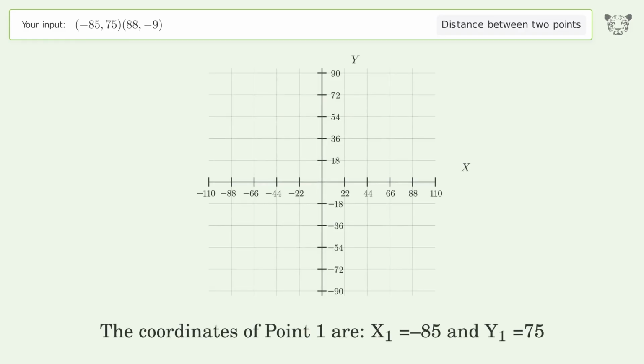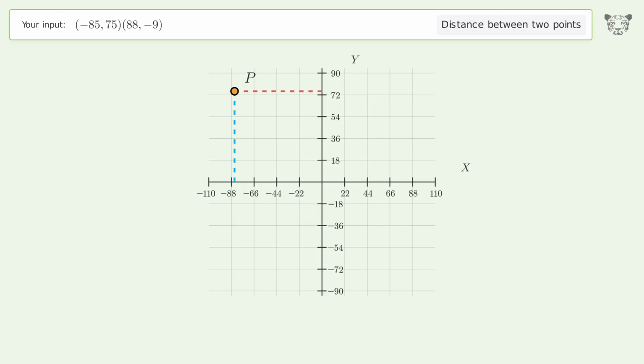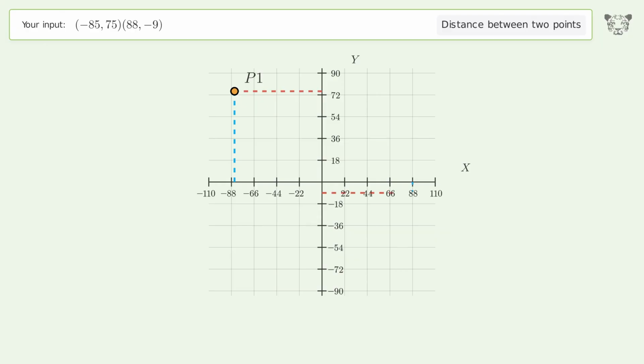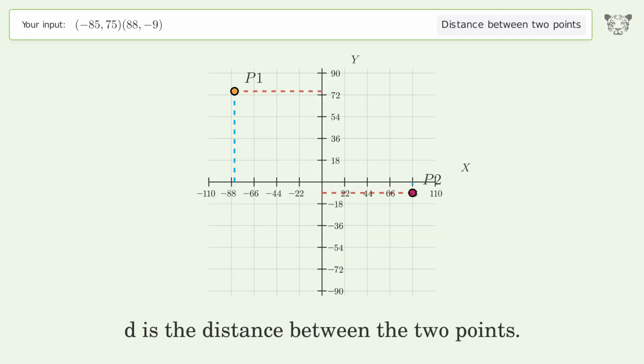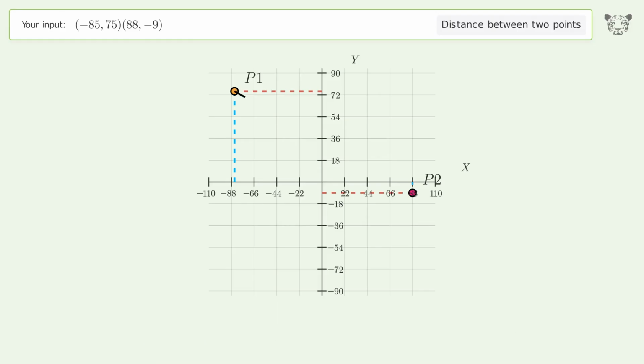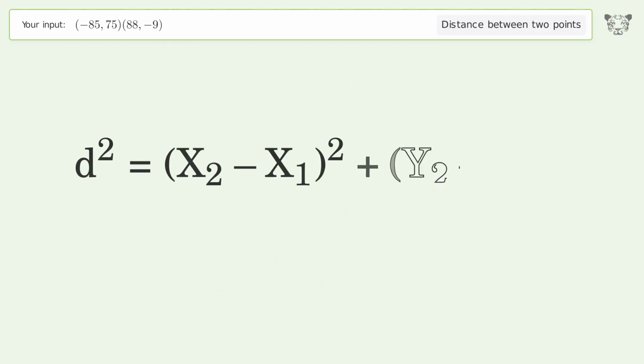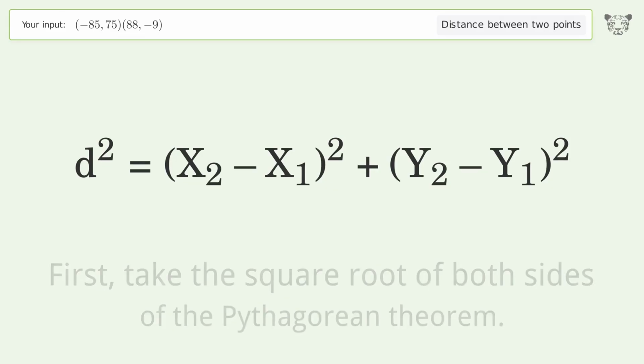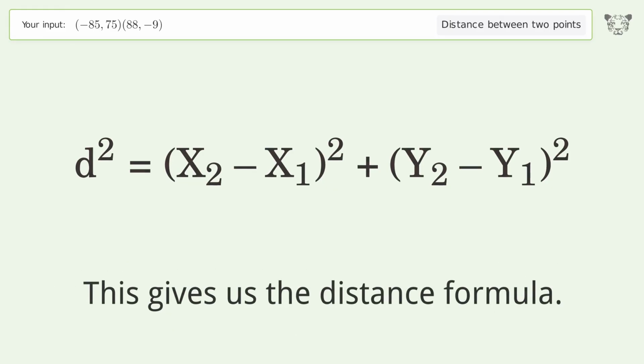The coordinates of point 1 are x1 equals negative 85 and y1 equals 75. The coordinates of point 2 are x2 equals 88 and y2 equals negative 9. D is the distance between the 2 points. First, take the square root of both sides of the Pythagorean theorem. This gives us the distance formula.